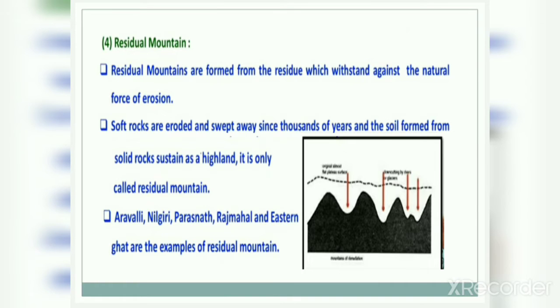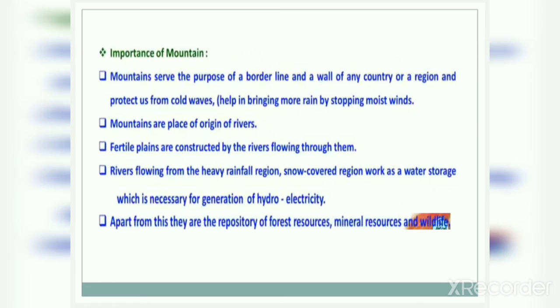Now, move ahead. Importance of mountain. Mountains serve the purpose of a borderline and a wall of any country or a region and protect us from cold waves, help in bringing more rain by stopping moist winds. So, the main importance of mountains, as we also know that Himalaya mountain in India is a borderline of our north side.